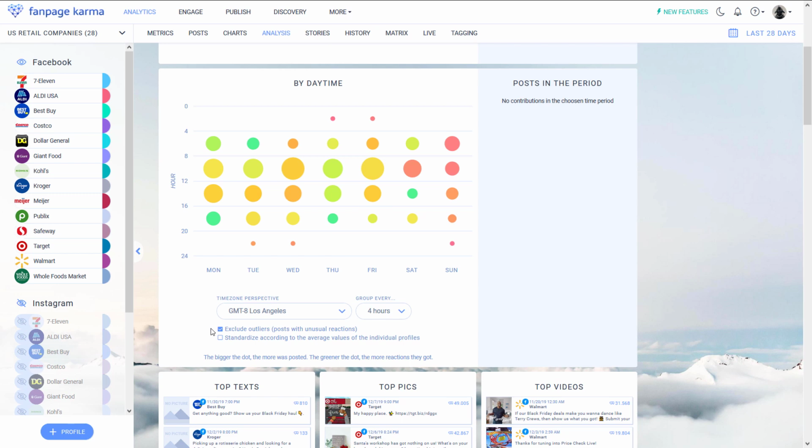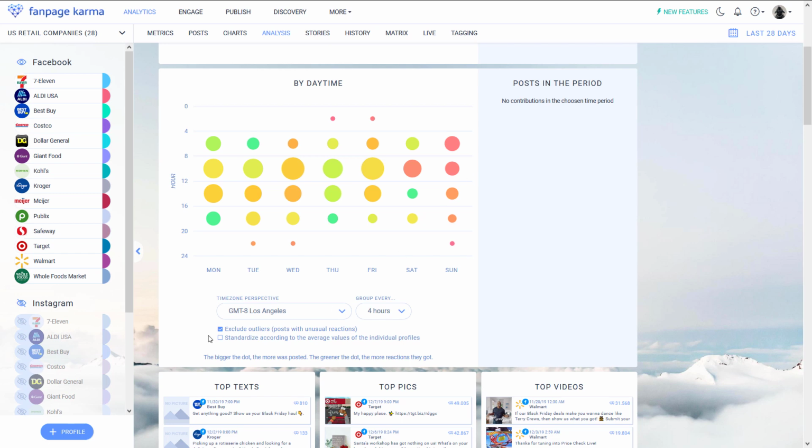The second box makes sure that the average interaction rates of the different profiles are taken out of the equation. This is important as all the profiles in my dashboard have a different average post interaction. Now let's imagine Whole Foods' general post interaction is above the average and they always post in the morning hours. Now what would happen is that the posts in the morning hours would turn greener. This would lead to wrong conclusions because it has nothing to do with the hours, but with the profile's interaction rate. If Whole Foods were to post at night, they would still have a high post interaction maybe, and the dots would turn green there too.